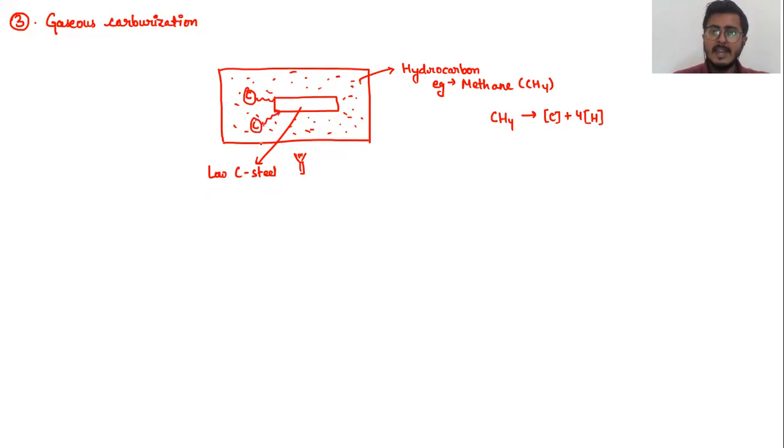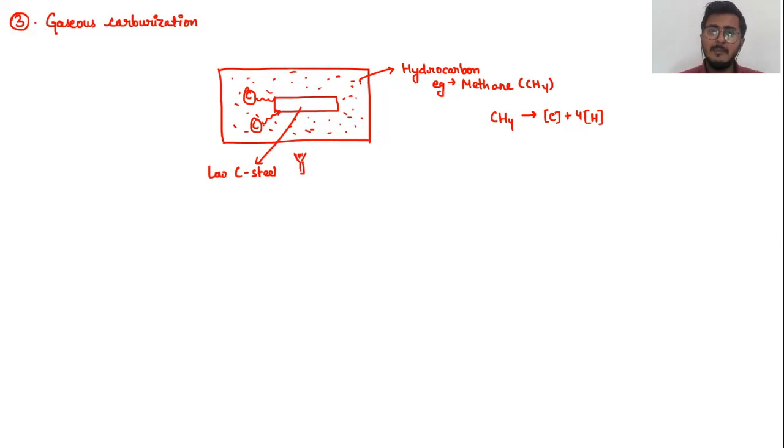thereby increasing the strength. Now please remember, in this case even hydrogen gets absorbed, but it does not have a very significant effect over the surface, mainly because of the small size of hydrogen. It does not pin down the dislocation motion. So the major element responsible for increasing the surface hardness in gaseous carburization is carbon. This is the basic concept behind gaseous carburization.